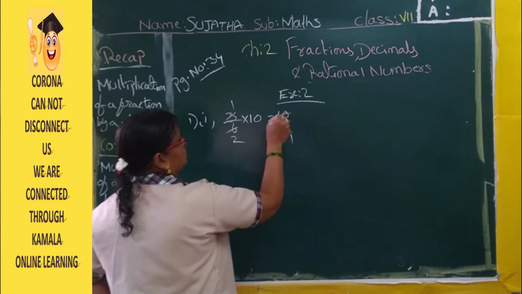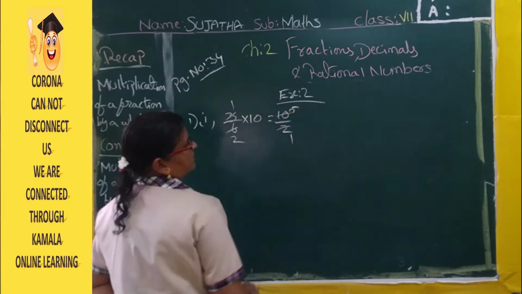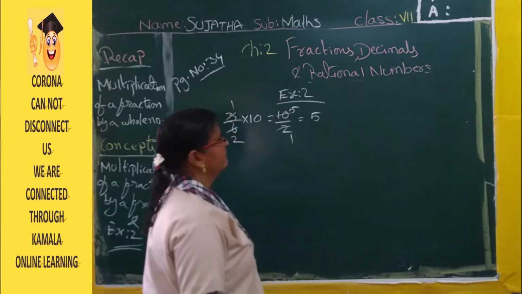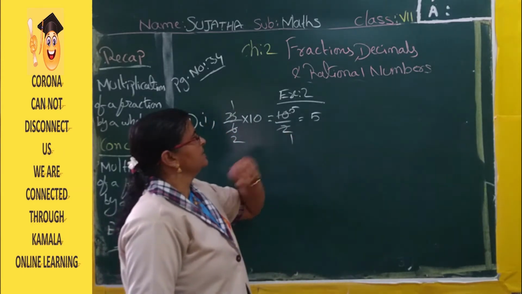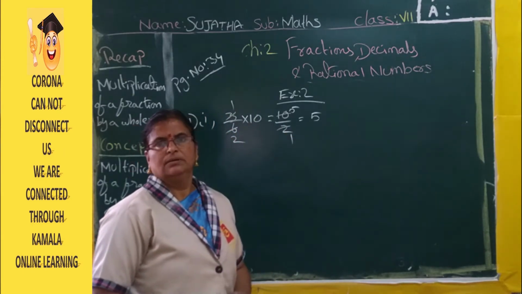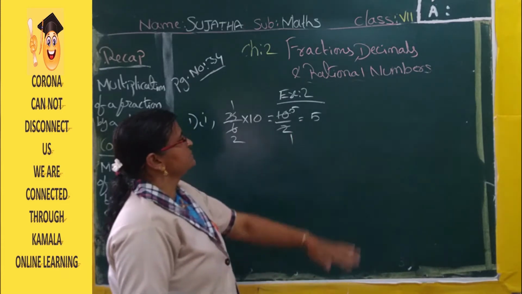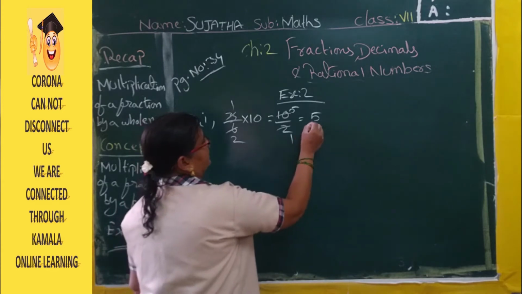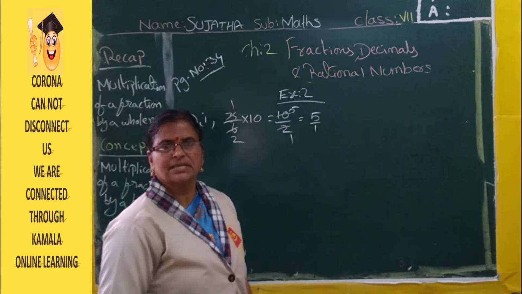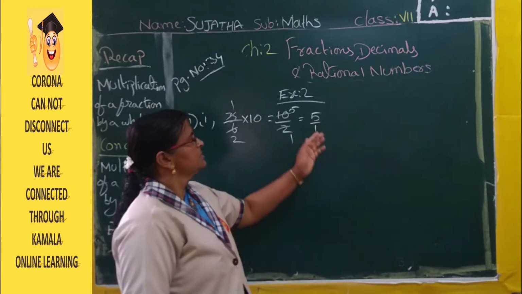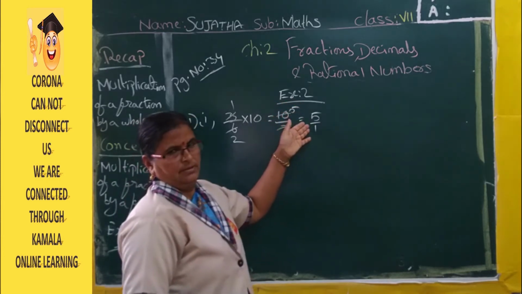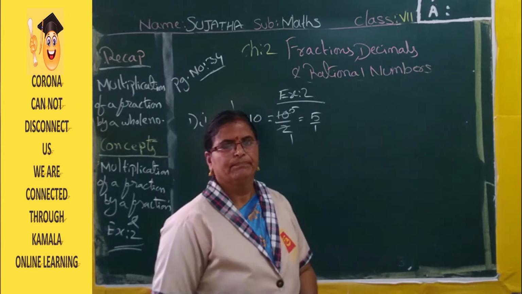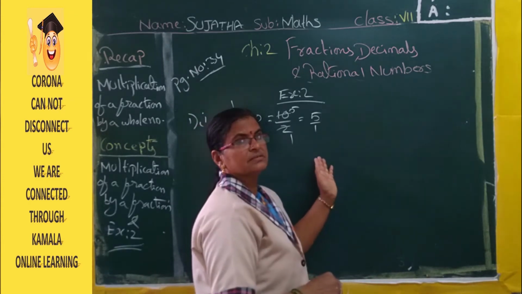2 ones are 2, 2 fives are 10. Now this is 5. So 5 by 1. 5 is a rational number. So how can you express this 5 as a mixed fraction? Here there is no denominator, means you can write 1 as the denominator. Okay. So 5 by 1. How can you express it as a mixed fraction?